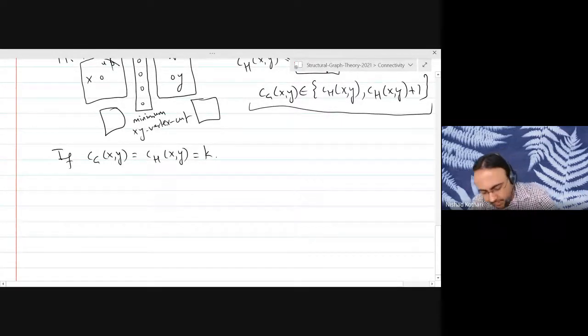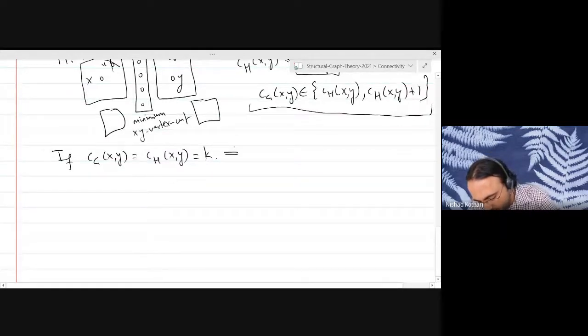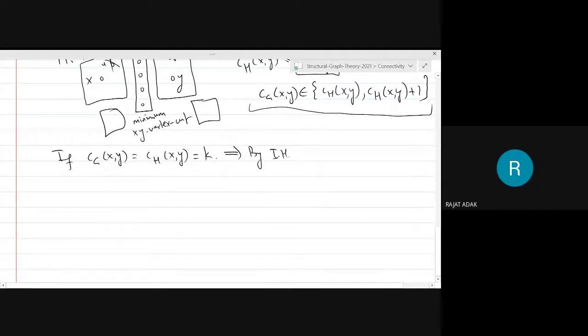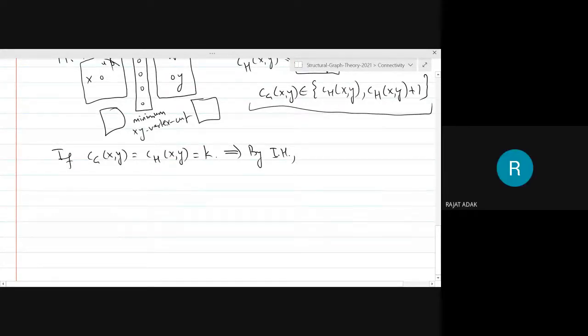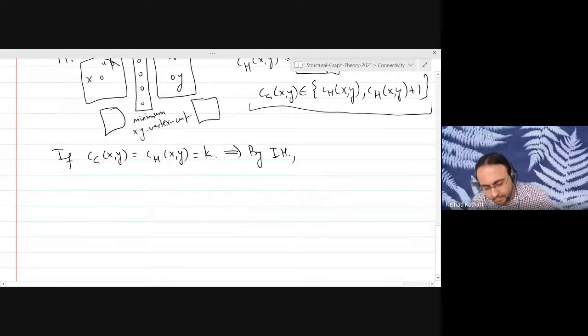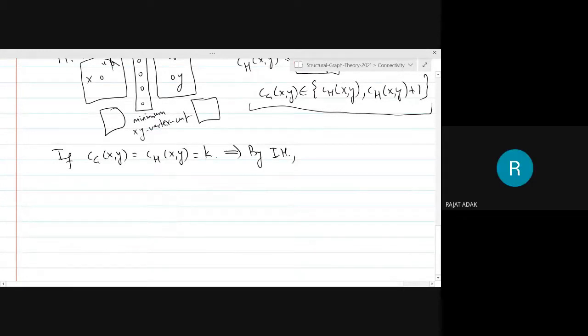What can you say by induction hypothesis? We are done, right? Exactly. We are done. Why are we done? PG is greater than or equal to PH, which is equal to CH from the induction hypothesis. And here we claim that CH is equal to CG.